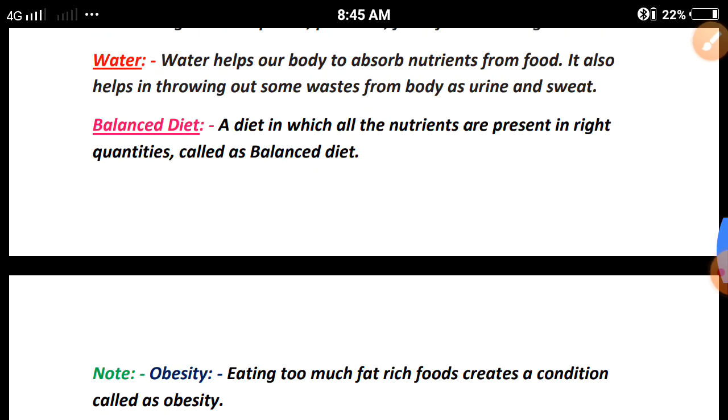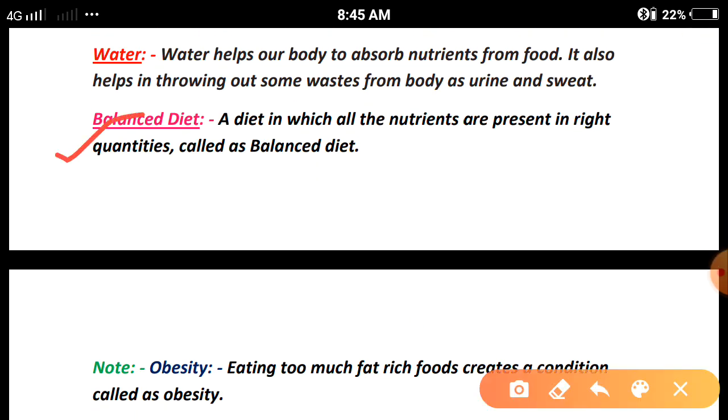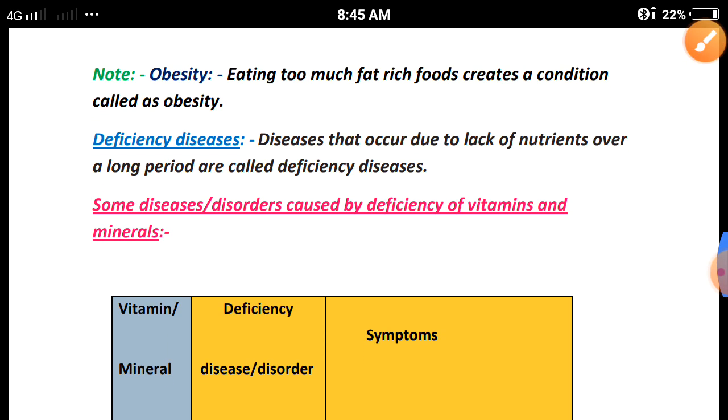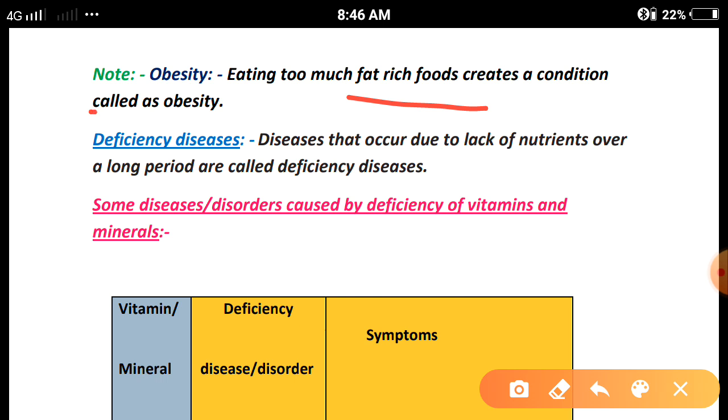Next, balanced diet. What is a balanced diet? Very important. A diet in which all the nutrients are present in the right quantity is called a balanced diet. It means carbohydrate should be there, protein should be there, vitamins and minerals should be there, and fat should be there in a single diet. Clear?